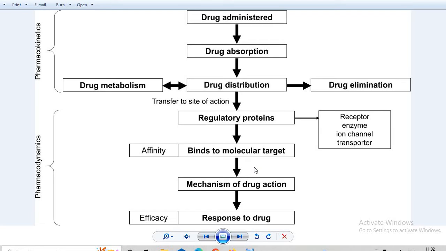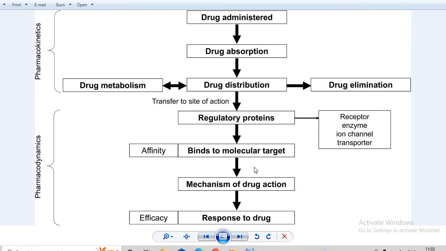So after the drug is distributed, it reaches the site of action. Suppose we want a drug to reach the liver, the lungs, the kidneys, or any other part. We want that drug to reach that part, and after the drug reaches that part, it binds with a number of regulatory proteins which are present at that particular site. Okay, so it will bind with that. Those regulatory proteins can be receptors, enzymes, ion channels, or transporters.